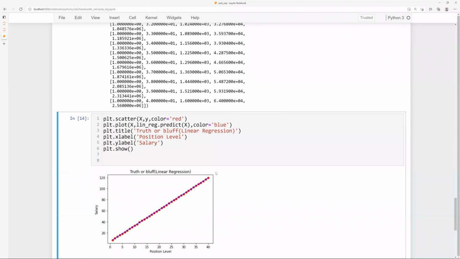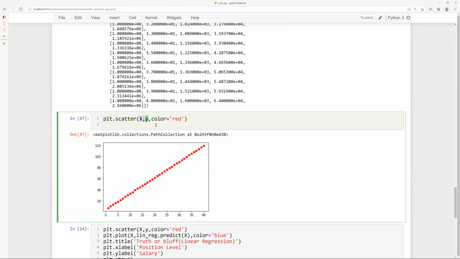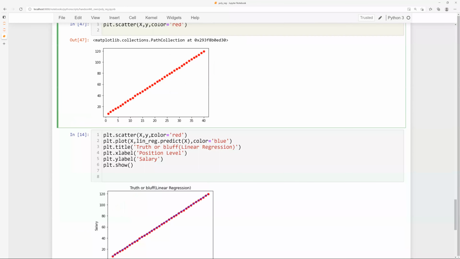So what does it do? It creates a scatter plot in the color red, corresponding to X and Y. So X and Y are your original inputs. Please remember that in a scatter plot, the first value is your X-axis, and the second value is your Y-axis. So it creates this scatter plot.